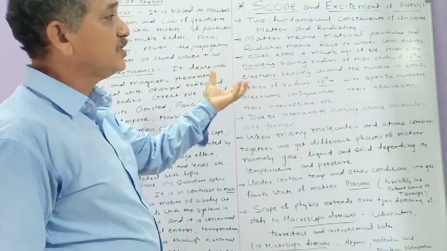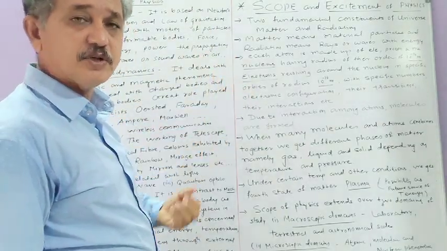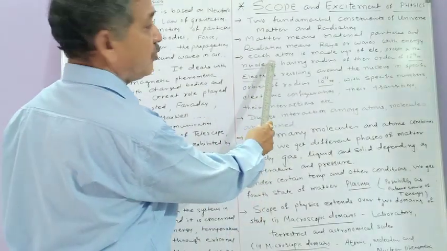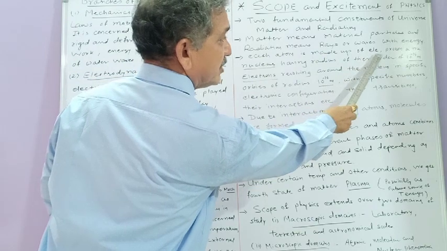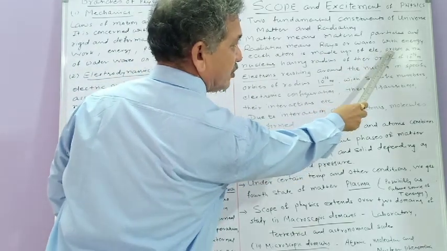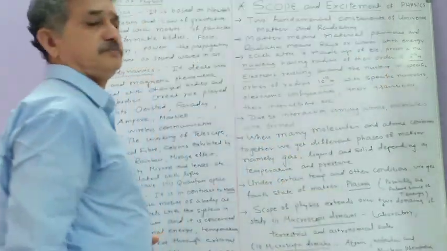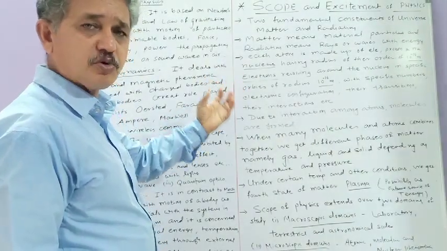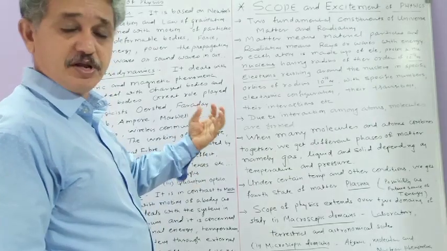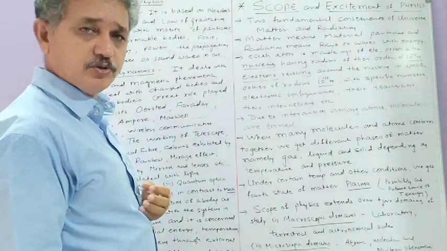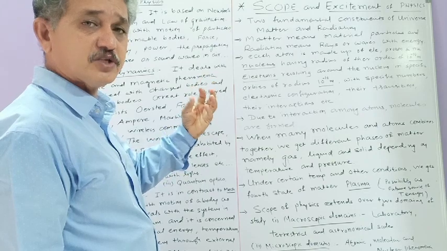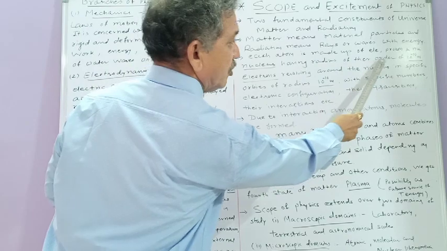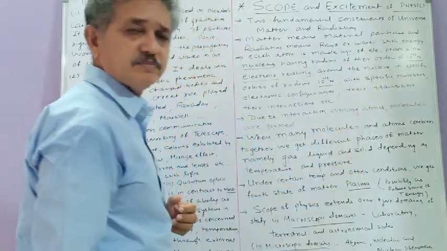As matter, that means material particles. Material particles, it means you can see there are so many atoms. And each atom is made up of what? Each atom is made up of mainly three fundamental particles: electron, proton and neutron. If you just consider the central part of atom, it is nucleus. This nucleus is made up of neutrons and protons and having a very small size or small radius. So this nucleus having a radius of the order of 10 raised to minus 14 meter.